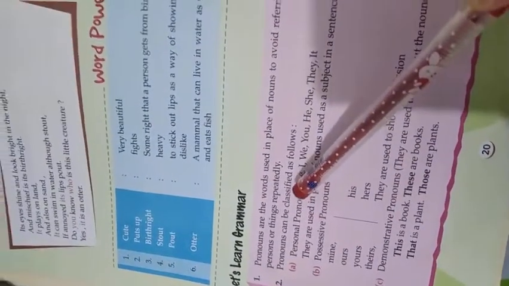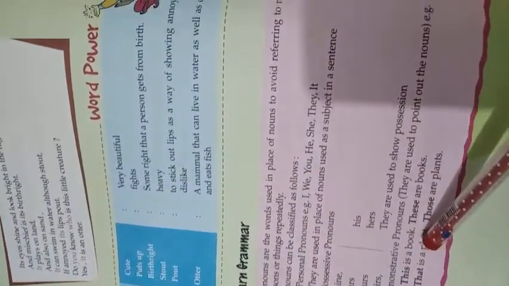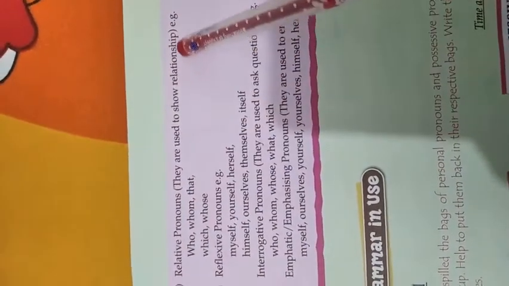We have learned three kinds of pronouns: personal, possessive, and demonstrative. Now is the time for relative pronouns. What are the relative pronouns? They are used to show relationship. For example, who, whom, that, which, whose. Relative pronouns connect to a statement. They work like a conjunction.